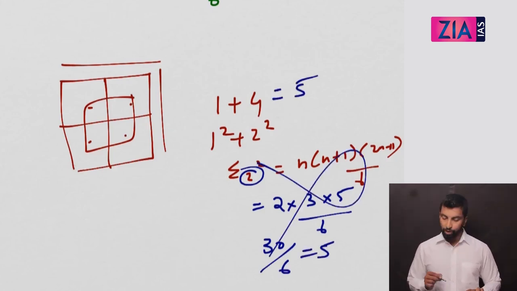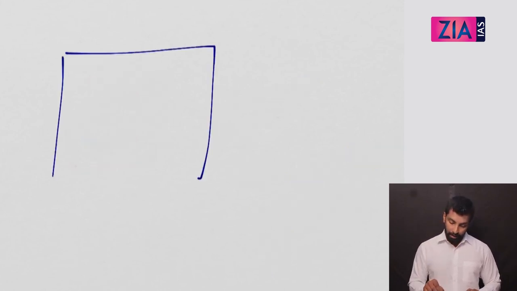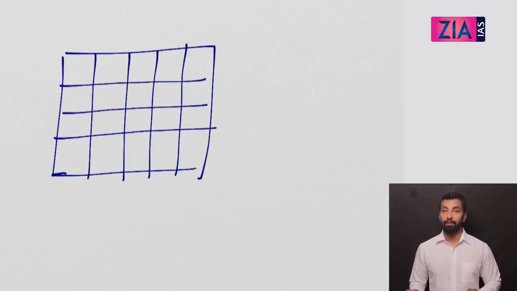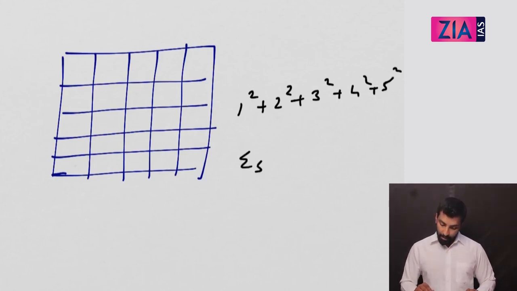Now all these things you don't want to do in this small case, but if I ask you a bigger case, like how many squares are there in a 5 into 5 square. It will be very difficult for you to visualize or count, right? But the actual answer will be 1 square plus 2 square plus 3 square plus 4 square plus 5 square. This is nothing but sigma 5 square.